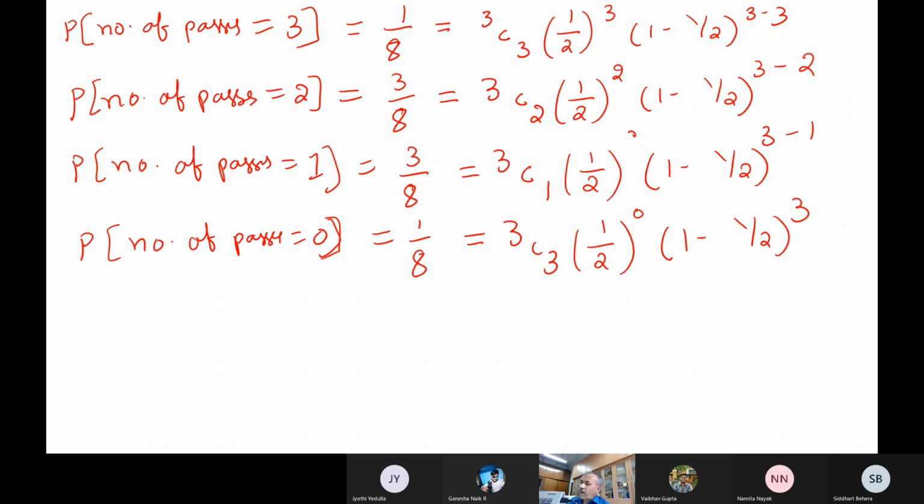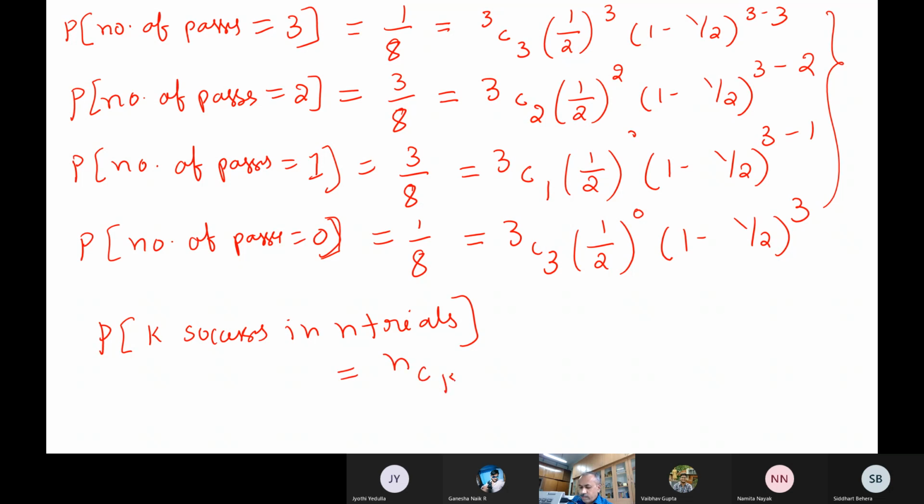Finally, you can write this in general terms as K successes, or K passes, in N trials. You can write this as NCK P to the power of K and (1 minus P) to the power of N minus K. This is what we call the binomial distribution.